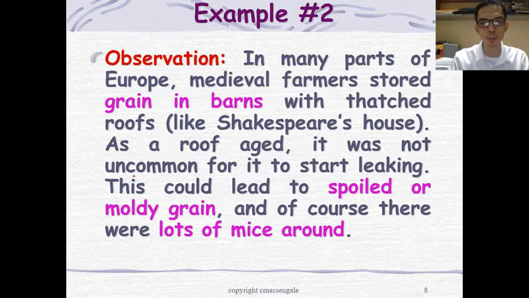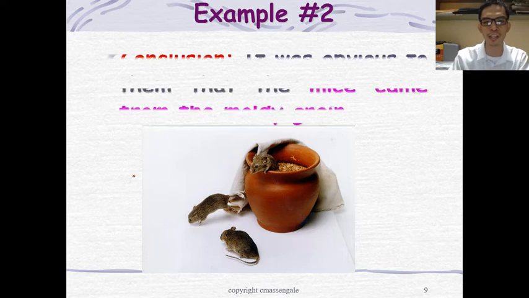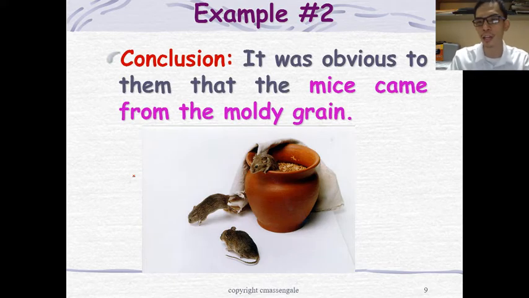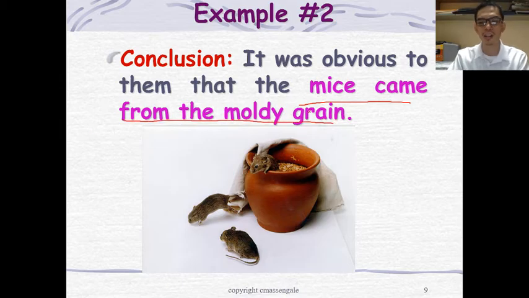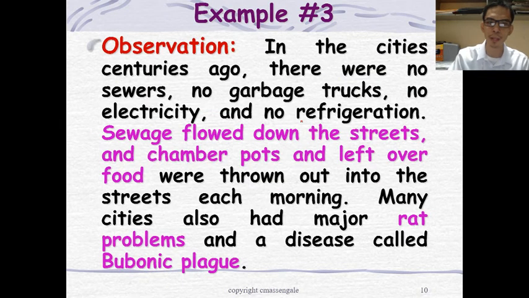What is your conclusion regarding this observation? Alright, so what do you think is the conclusion here? So again, people did not test their observation, then they came to the conclusion that the moldy grain gives rise to mice. Alright, so that's how they concluded it without any testing at all. Alright, next one. Example number 3.